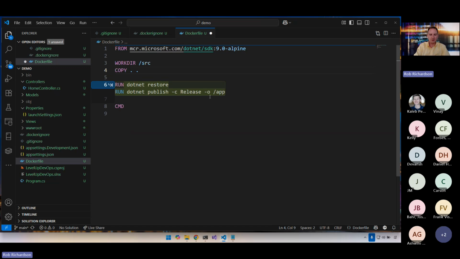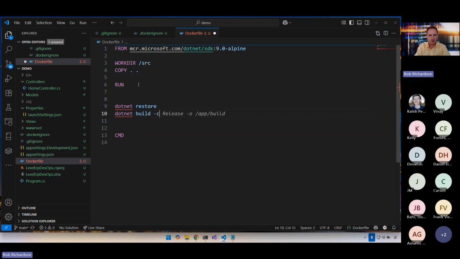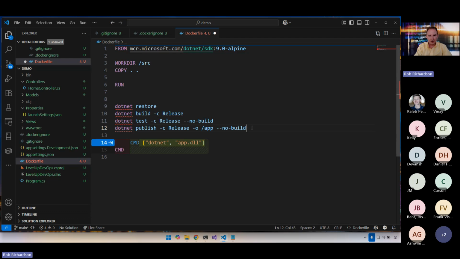Now let's run some commands. Now, how would we build this from a command line if we were just on a PowerShell command line? Well, we'd say dotnet restore, then dotnet build. Let's build in release mode. Then dotnet test. Let's run all of our unit tests. And --no-build is kind of nice. We just built, so we don't need to. And then dotnet publish. We'll publish in release mode to the app folder, and we'll publish the LevelUpDevOps csproj. Cool.